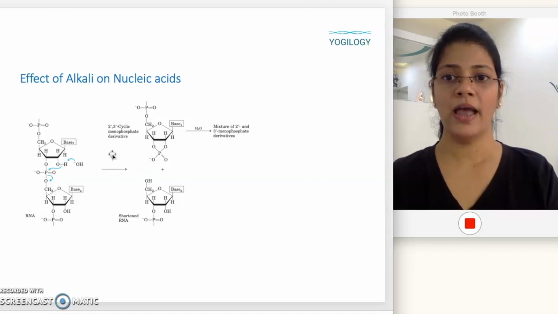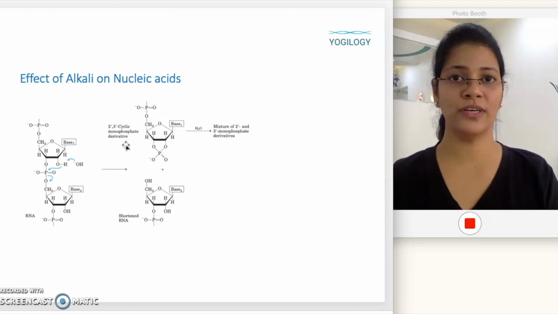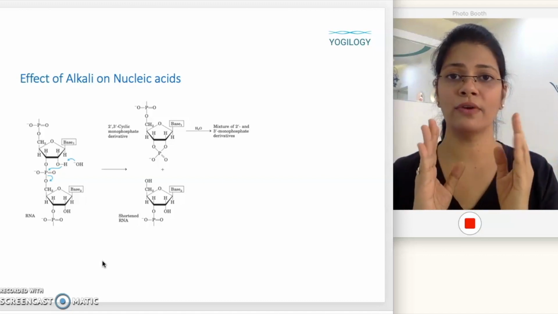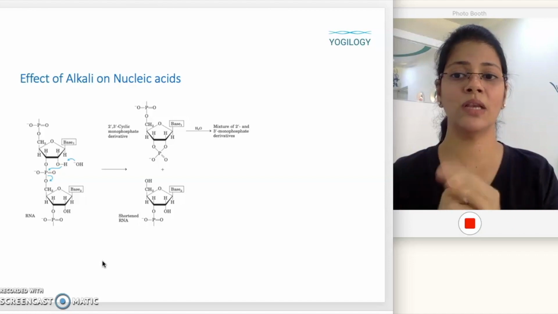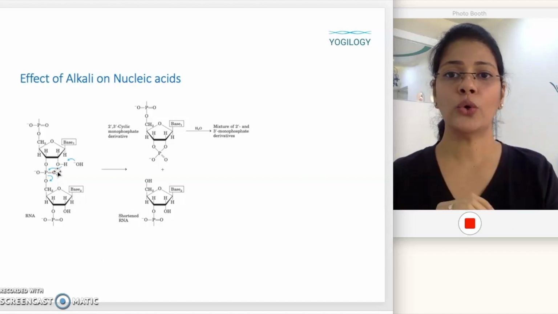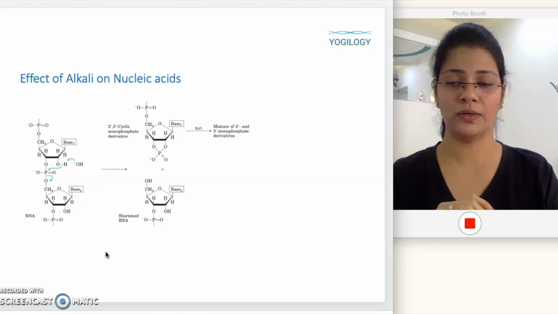Okay, and what we are going to get is a 2'-3' cyclic monophosphate derivative, which will further give you a mixture of 2' and 3' monophosphate derivatives. Now, this same reaction will not have an effect on DNA under similar conditions. Why? Because DNA doesn't have this 2' hydroxyl group.